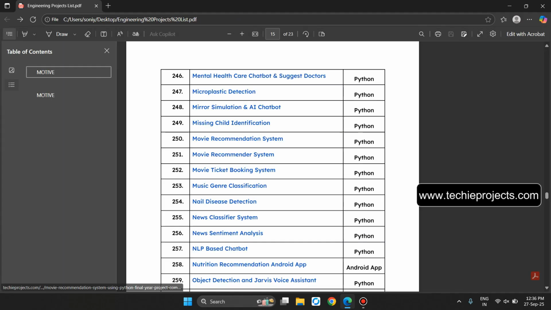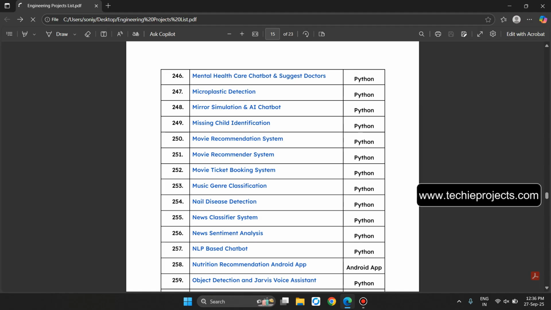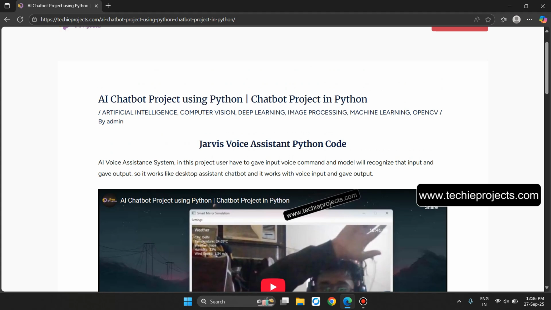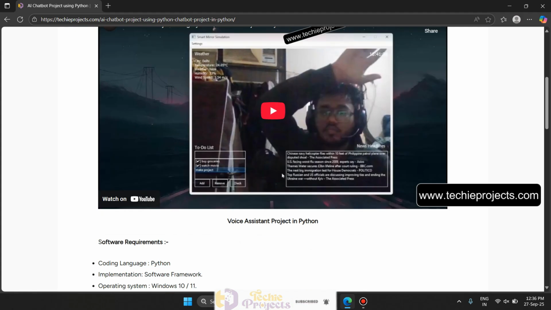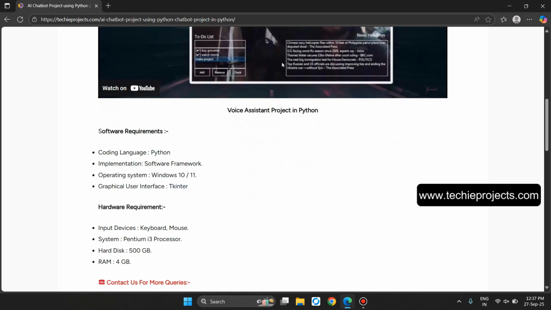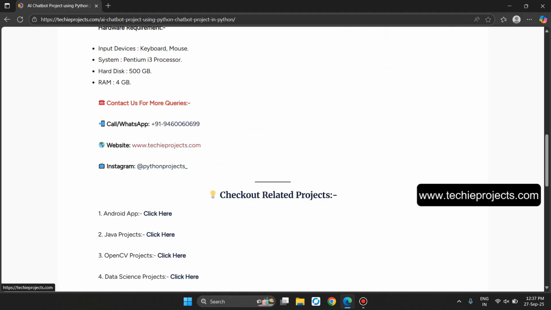Let's go back. Now the point number 248, mirror simulation and AI chatbot. Let's click on it. So it is a Jarvis voice assistant system. In this project, user has to give an input voice command and the model will recognize that input and give output. So it works like a desktop assistant chatbot with voice input and output. Okay, user can ask the question and it will reply like what's the weather, to-do list, and the news headlines. These are the hardware and software requirements and contact us for more queries.